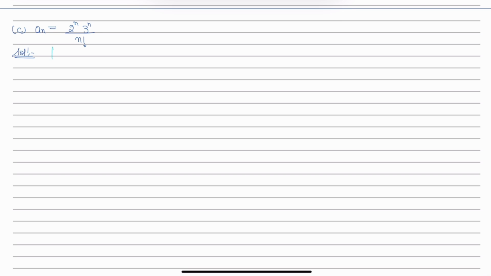Checking firstly for the monotonicity, consider a(n+1) divided by a(n) equals (2 to the power n+1)(3 to the power n+1) upon (n+1) factorial into 2 to the power n, 3 to the power n and n factorial. These things got cancelled out and it becomes 6 divided by (n+1).